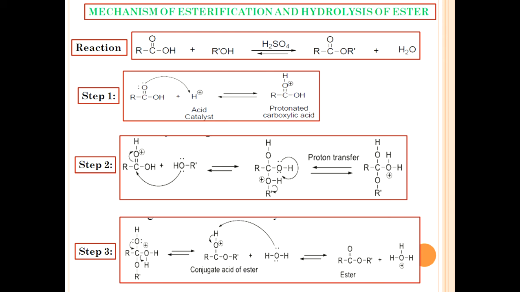In the first step, the protonation of carbonyl oxygen of the carboxylic acid takes place. The proton is provided by a mineral acid, that is H2SO4, HCl or phosphoric acid, or organic acids such as benzene sulfonic acid or para-toluene sulfonic acid.